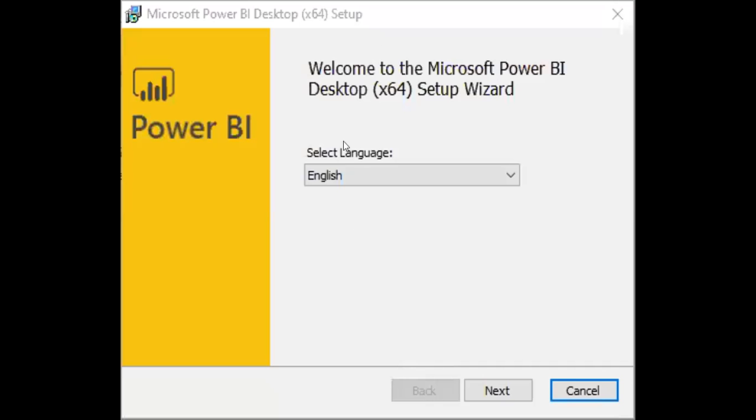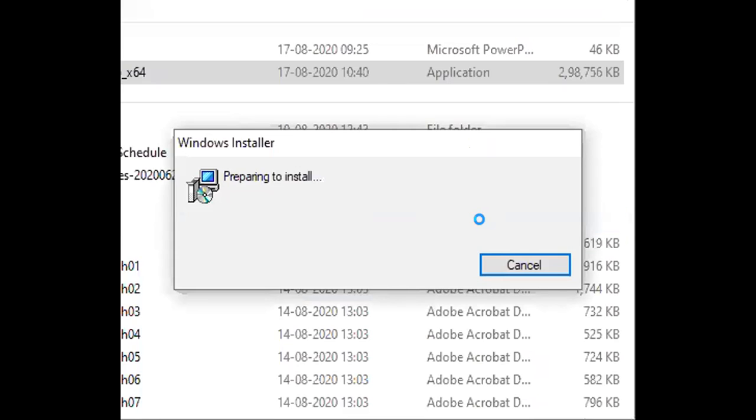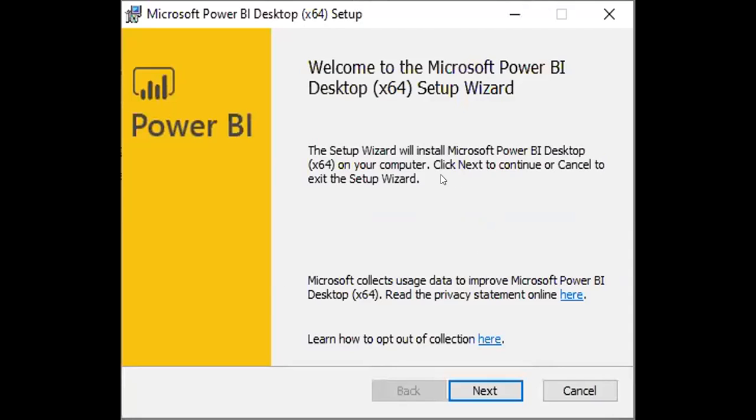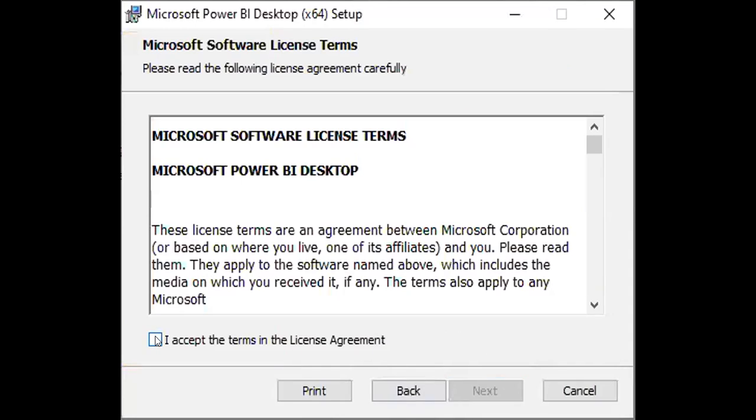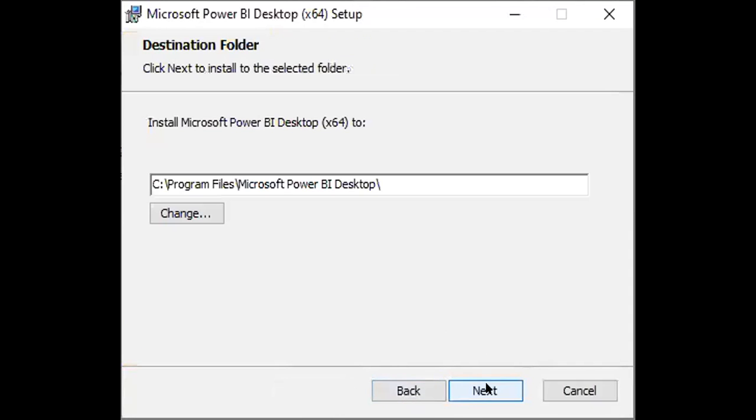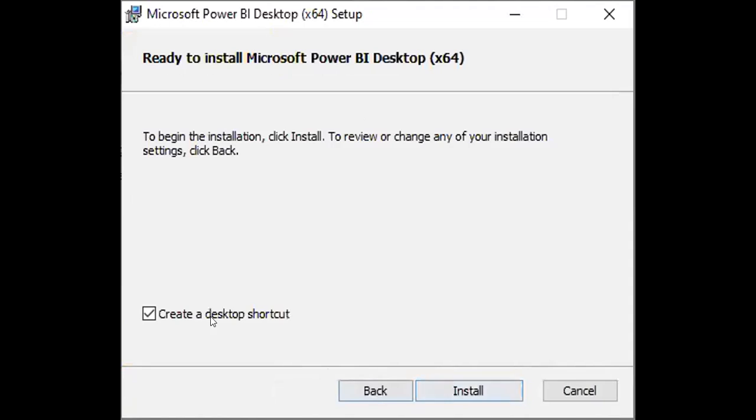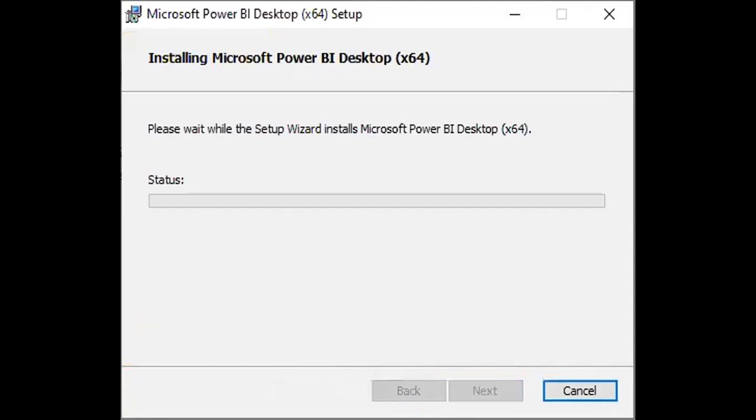You will get such a window, the setup wizard. Click next. It will take some time. Let's wait. For all the options which you get, you can go on clicking next. Accept the license agreement. The default path would be C program files. Let it be. Click next. Let's create a desktop shortcut and do the installation. It will take some time.